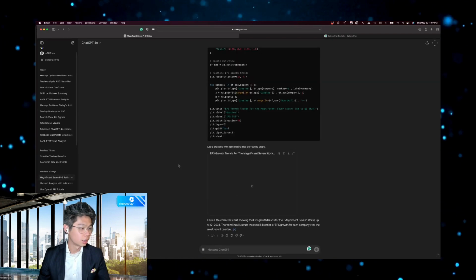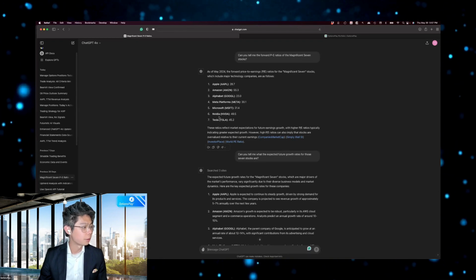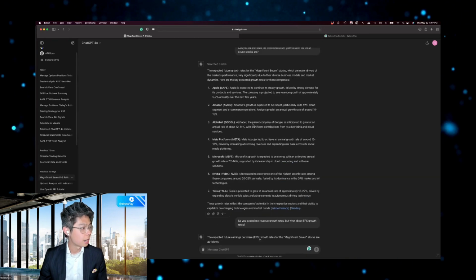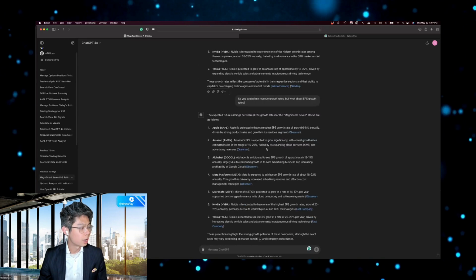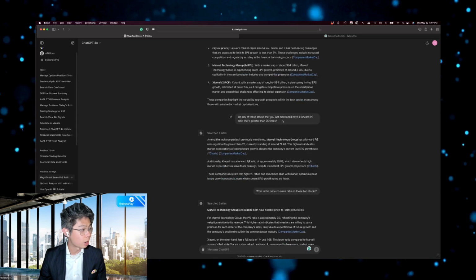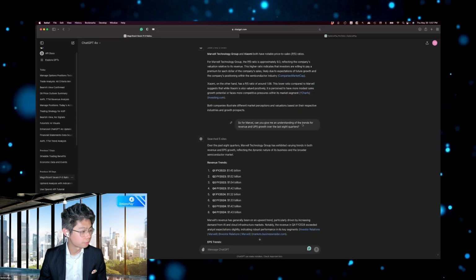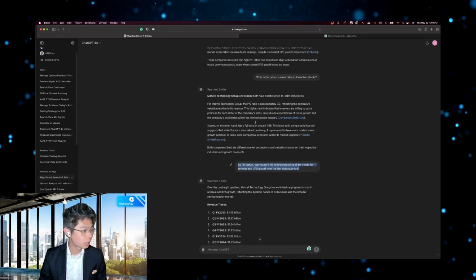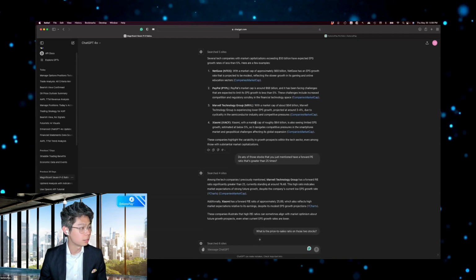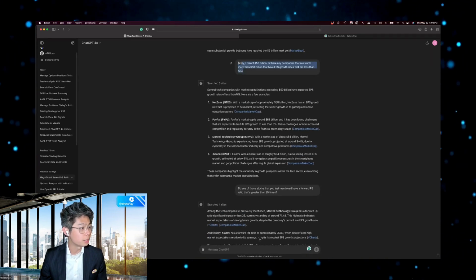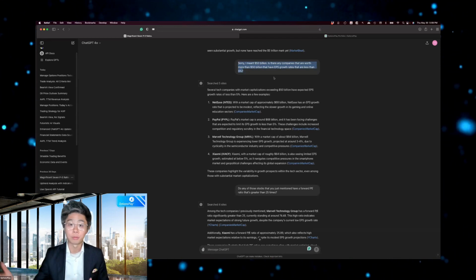I basically asked it to pull me all the financial data for the Magnificent Seven stocks: Apple, Amazon, Alphabet, Meta, Microsoft, Nvidia, and Tesla. I asked it to tell me what the forward PE ratio is and what the expected growth rate is. And then I asked it to see whether there are any stocks where the forward PE is greater than 25 times, and where the trends of those stocks are, and it's able to help me identify out of all of the companies where the EPS growth rate is less than 5%, but it was trading at a very high multiple.